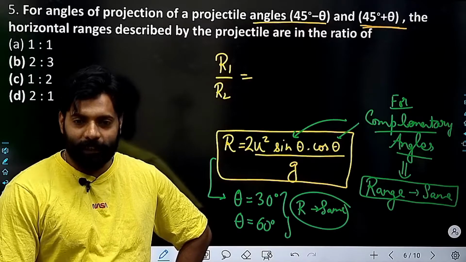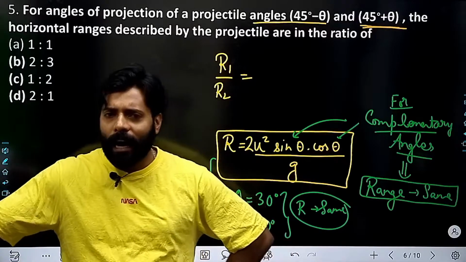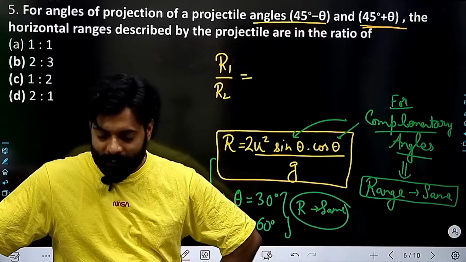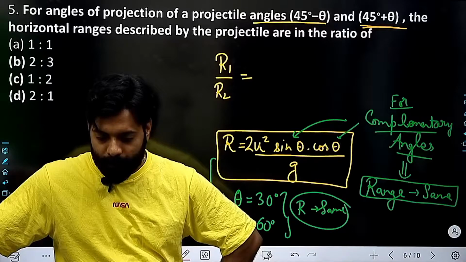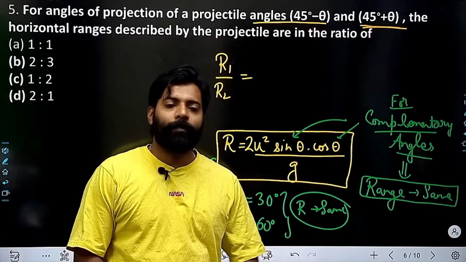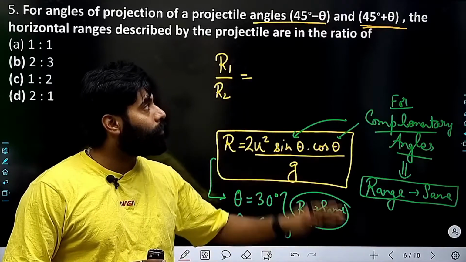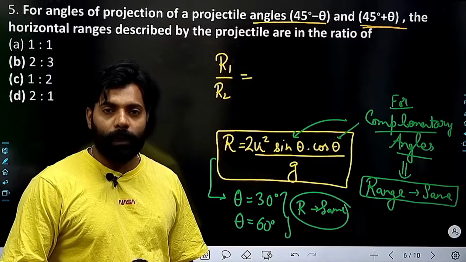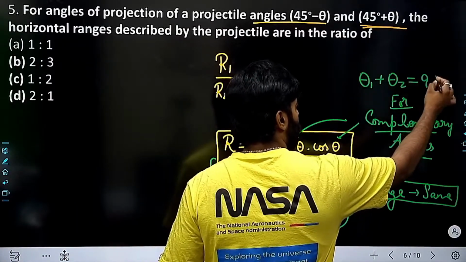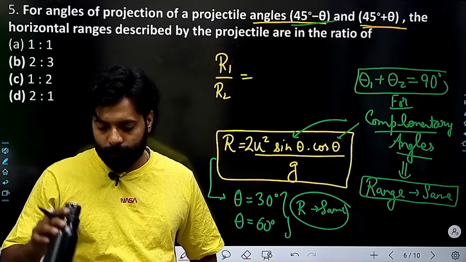So what will be the answer here? 45 minus theta, 45 plus theta. Are they complementary angles? This is the most important thing which you have to consider whenever you are solving this type of question. How to find the complementary angle? You can add them. If they are coming out to be 90 degree, you can easily find out. So if you are adding 45 minus theta and 45 plus theta, are they coming 90 degree?